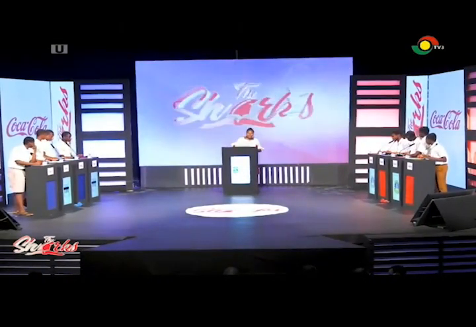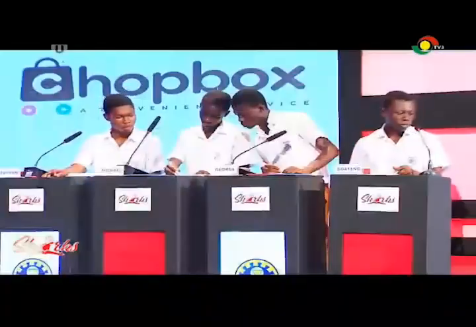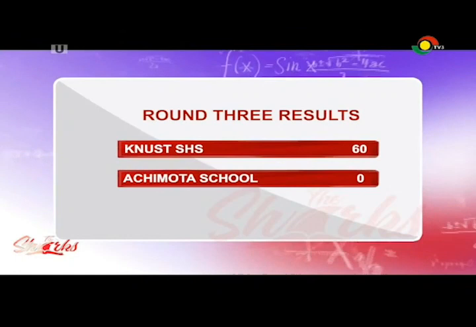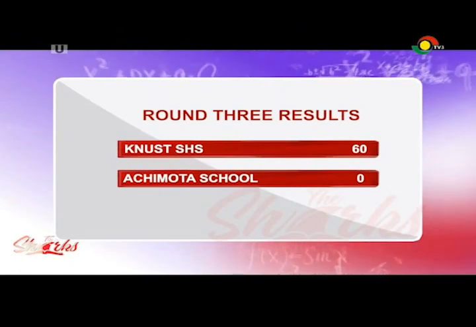Right, that brings us to the end of the STEM round. I think a pretty good run by KNUST SHS. Let's see what the scoreboard is saying. Right, so at the end of the STEM round, Achimota School finished as they started, which is 0 points, but KNUST SHS 60 points.